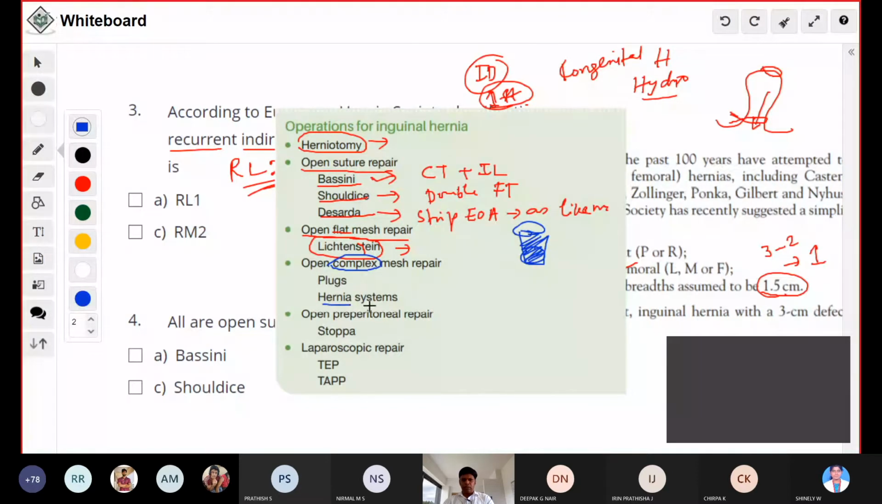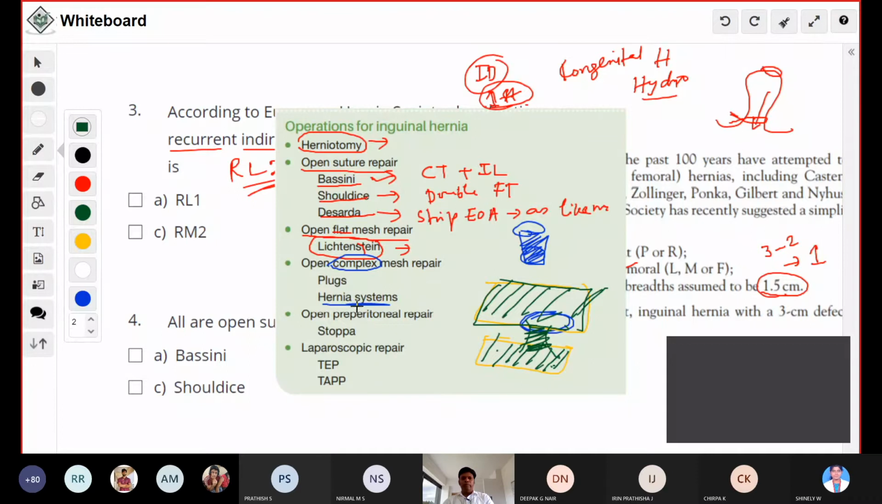Another one is the Hernia System. Suppose this is the defect, you will have 2 layers of mesh. Above the defect you will have one mesh, below the defect you will have one mesh, and these 2 meshes will be interconnected through the defect by again a mesh. So this is called the Prolene Hernia System. Usually the mesh will be polypropylene. You will have 2 layers of mesh and they are interconnected. This is a complex mesh repair.